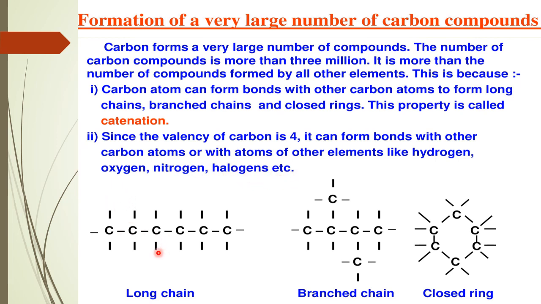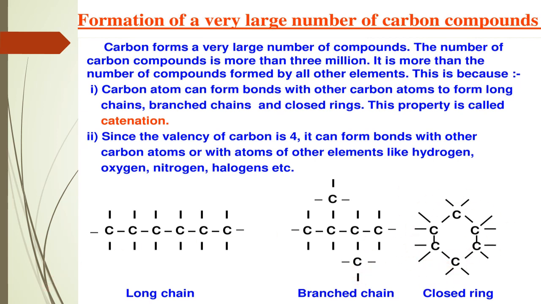So in these different ways the carbon combines, it forms a long chain. This is also part of the property of catenation. This is a branched chain, it branches. And this is a closed ring.